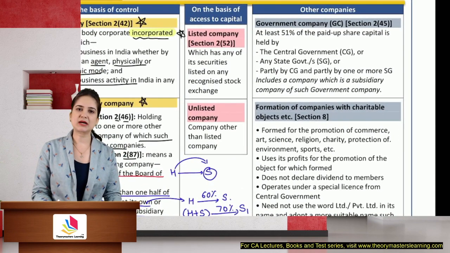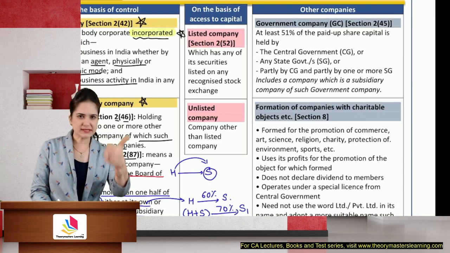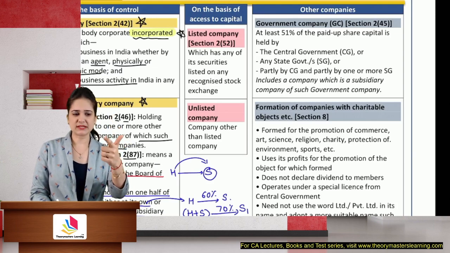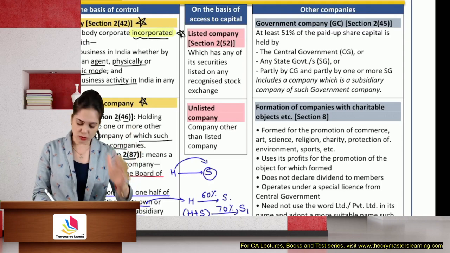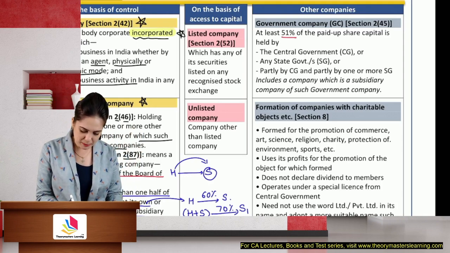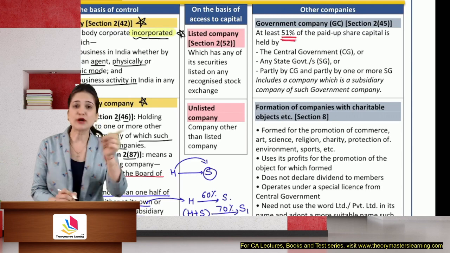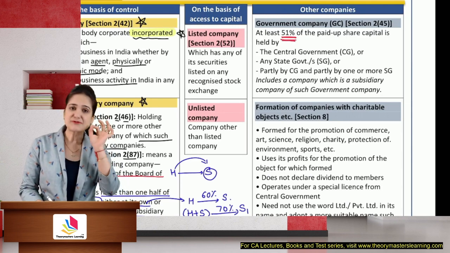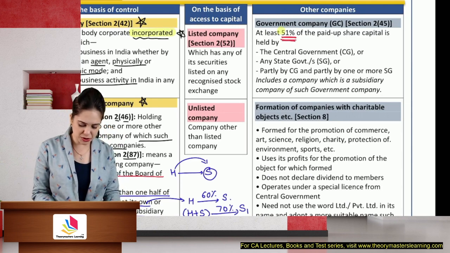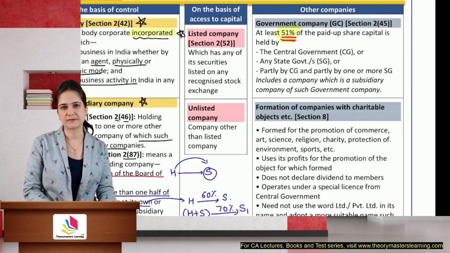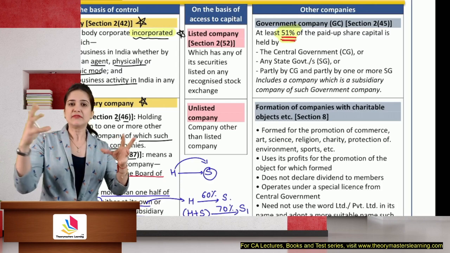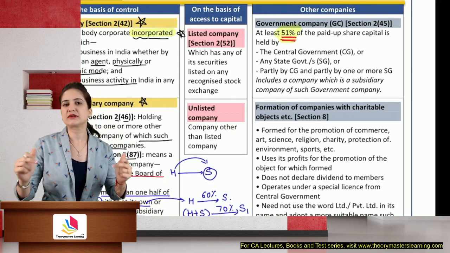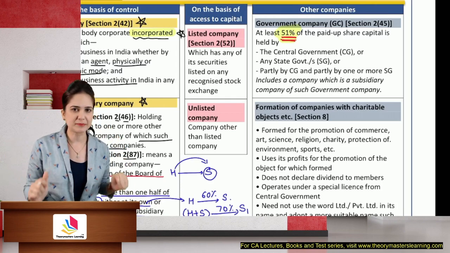Government company means a company in which either the central government, one or more state governments, or both the central as well as one or more state governments own more than 51%. So at least 51, it's not 50%, students. At least 51. Why am I stressing on that? Because a case-based question can be asked on this. They will give you various governments like central government, state government. They will give you the holding. You have to calculate whether the company in which they have invested is a government company or not.